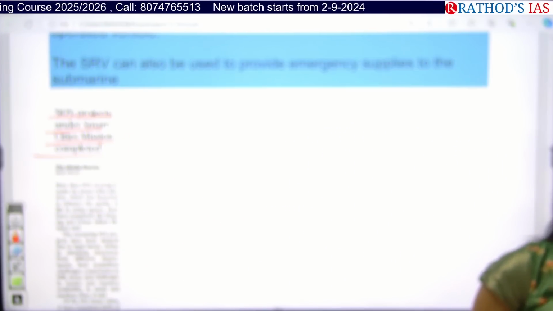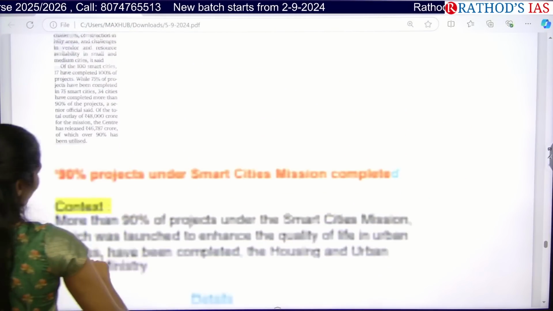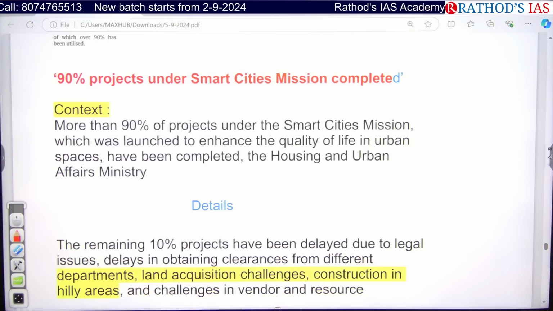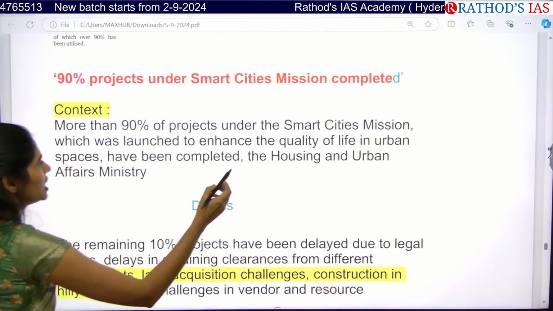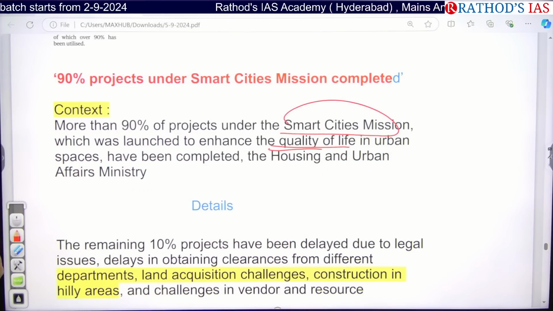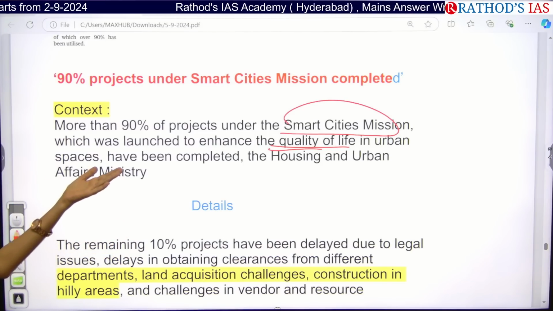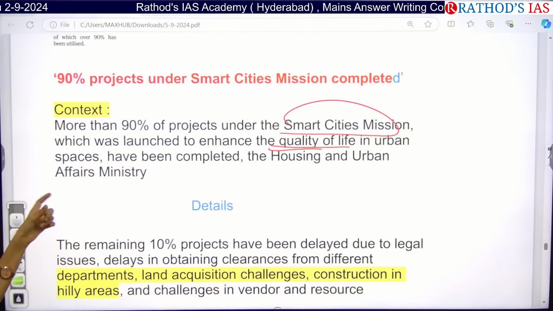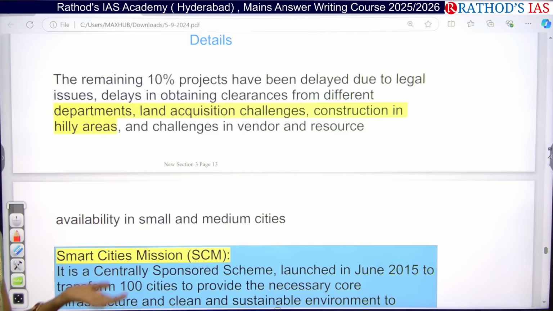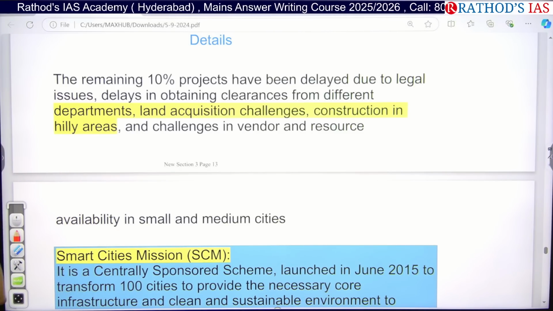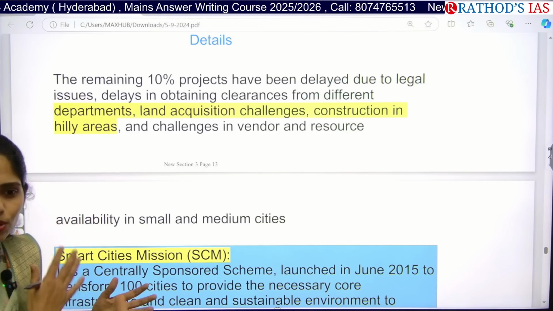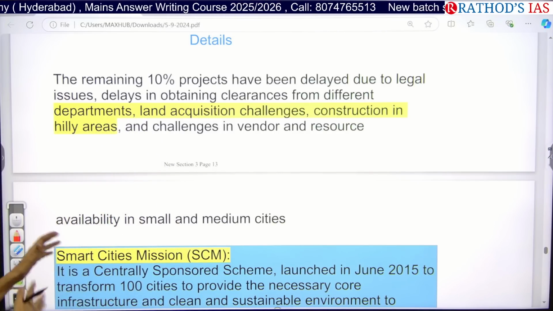Okay, let me explain this. Under this program of the Smart Cities Mission, more than 90% of projects have been done in our country. Under the Smart Cities Mission, we are focusing on improving the quality of life in urban spaces, and this scheme has been implemented by the Ministry of Housing and Urban Affairs. It is very important. The remaining 10% of projects have been delayed because of legal issues, lack of clearances, land acquisition challenges, and construction in hilly areas. Because of all these challenges 10% were delayed, but overall 90% have been completed.